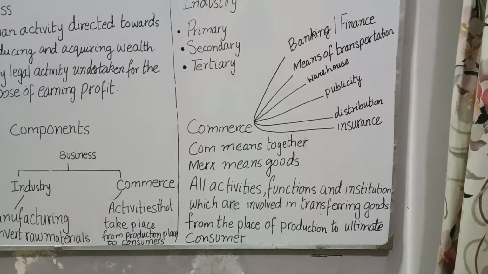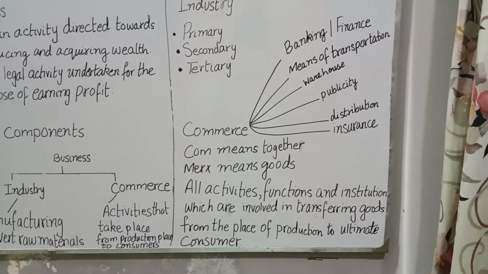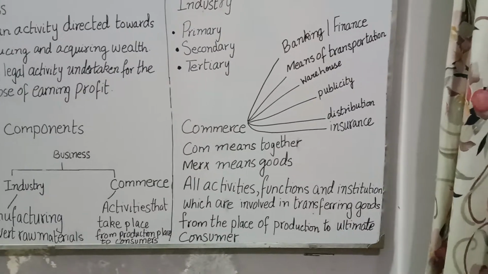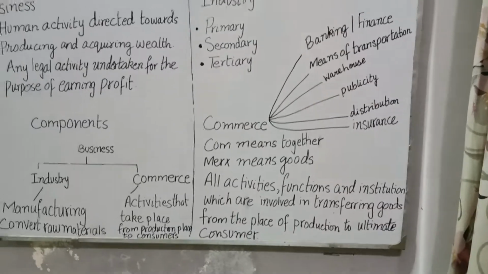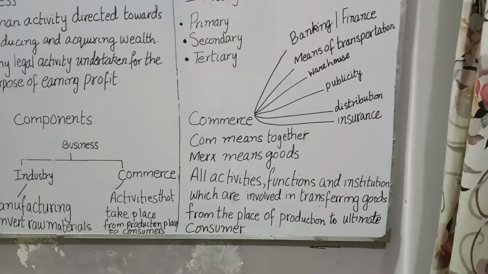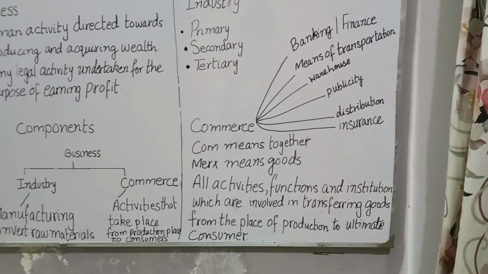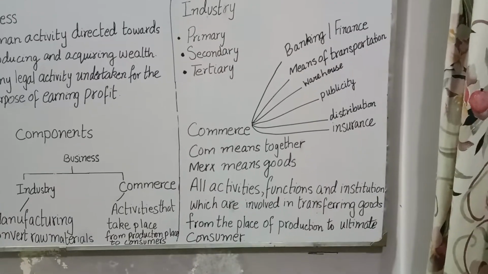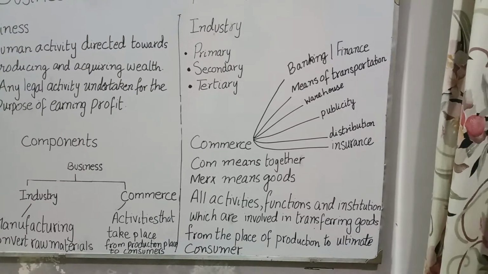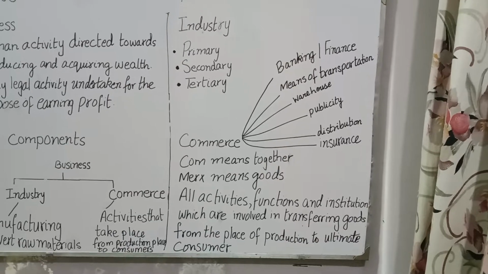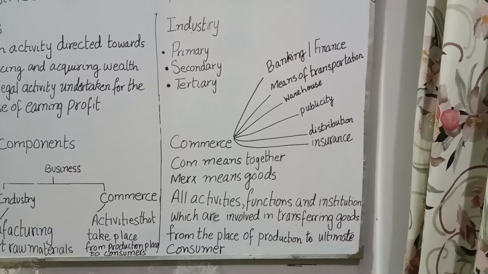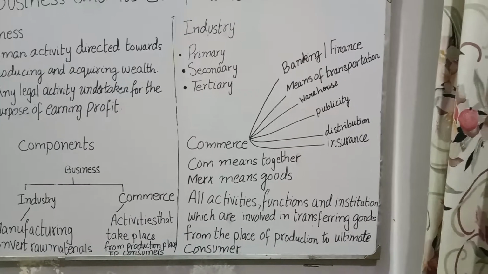Then distribution, if you are producing the product and selling it directly to the customer, that is your distribution channel number one. But there are other channels as well, which involve retailers, wholesalers, and agents. Now wholesalers are people who buy products in bulk quantity and sell it to the retailer so that it can be sold to the ultimate consumer. And retailers are the ones who buy the product in small quantities and sell it directly to the consumers.